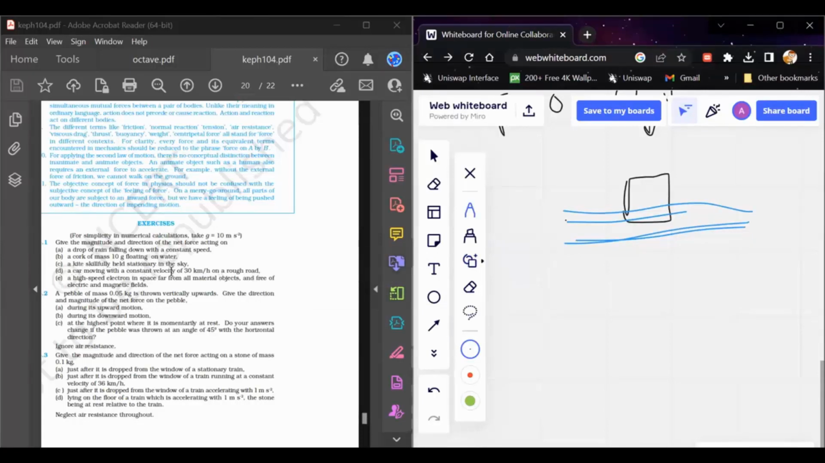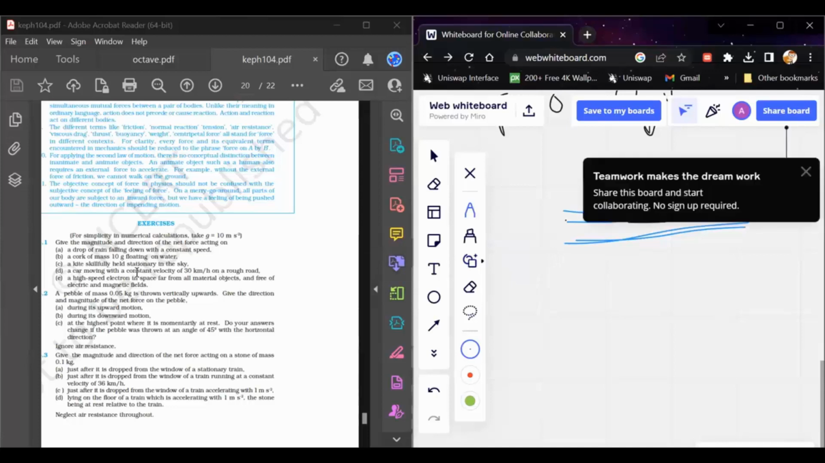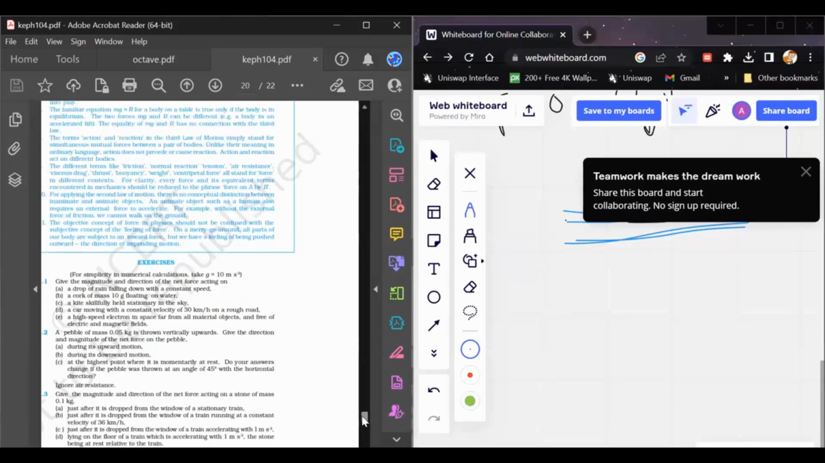And third, a kite is skillfully held stationary in the sky. Since the kite is held stationary, all the forces involved in this condition result in a net force of zero, because only then can the kite be stationary in the sky. These forces might be the string force that is holding the kite, the weight of the kite, and some air resistance force. So these three forces make the net force equal to zero. That's why it is held stationary in the sky.